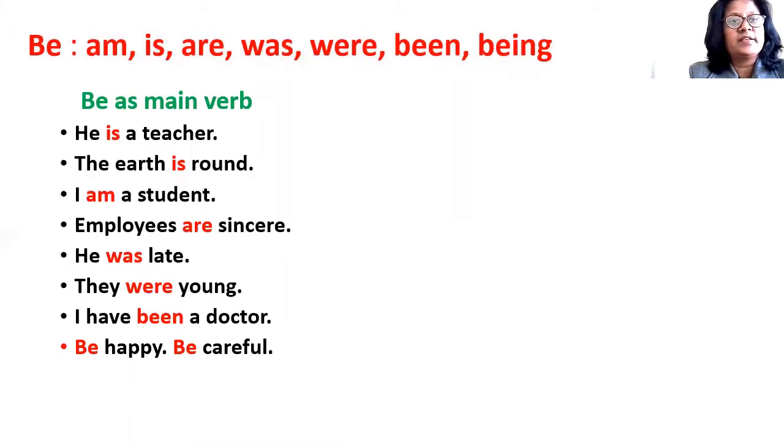Now let us see be as main verb. He is a teacher, the earth is round, I am a student, employees are sincere, he was late, they were young, I have been a doctor, be happy, be careful. In all these sentences, the forms of be, is, am, are, was, were, been, or simply be, are used as state verbs because they indicate state of being.